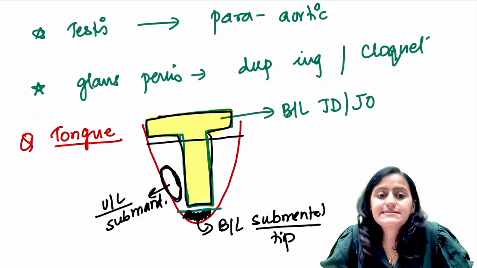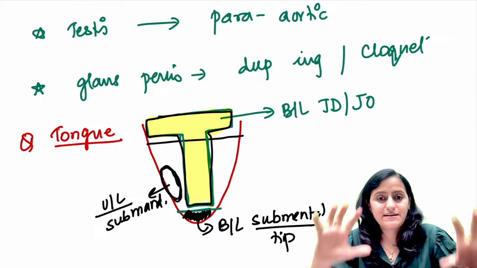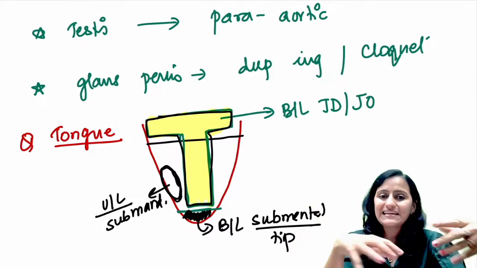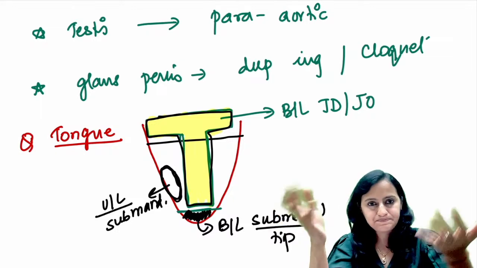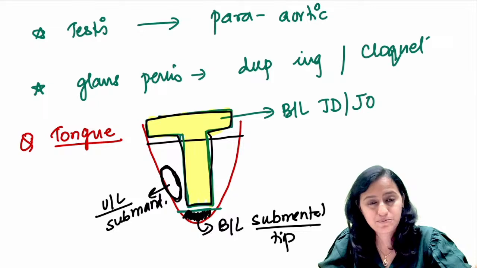So that is about your lymphatic drainage. I hope it is clear with everyone and it is not any more confusing. If you just remember the arterial supply, then you know the lymphatics also, like the right part of the colon, right? Ascending, transverse, splenic flexure tak is going to be superior mesenteric.